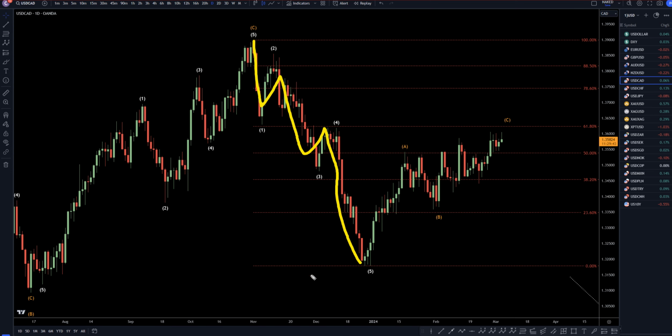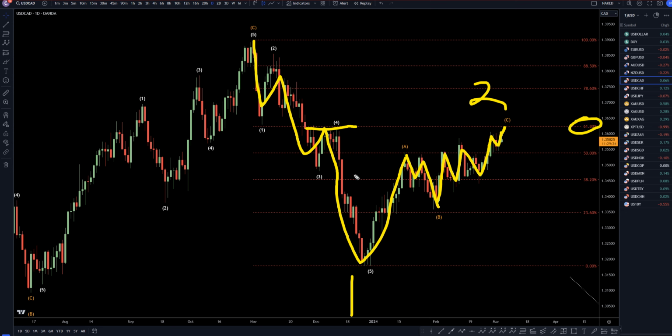So going down to the daily time frame, on the daily, this is definitely a trend. It for sure has a nice five-wave pattern. I think it's still a wave 1. I still think this is impulsive up wave A, three waves down wave B. And then we have an overlapping trend, which most likely is like an ending diagonal wave C. I do think that it needs to hit the 61.8 pretty likely before it ends a wave 2. Then it will clearly take out the high of wave 4, just like a wave 2 should. And from there, hopefully, it will keep on going down for wave 3.